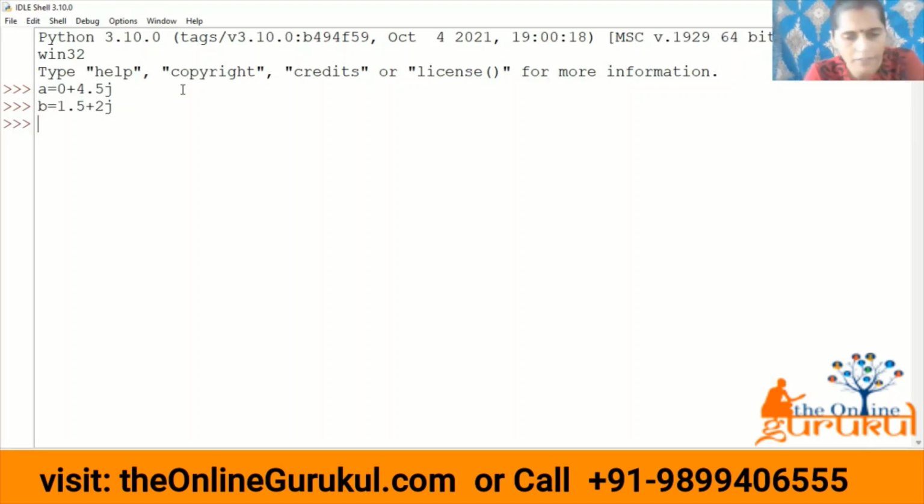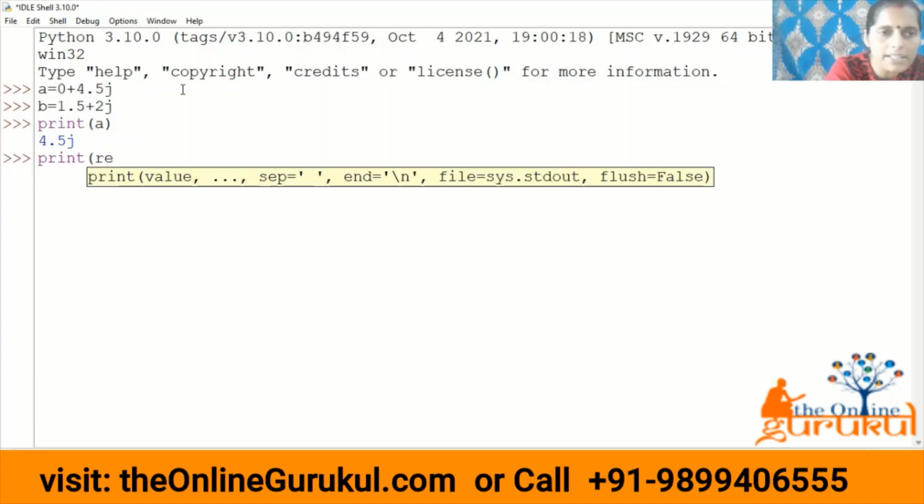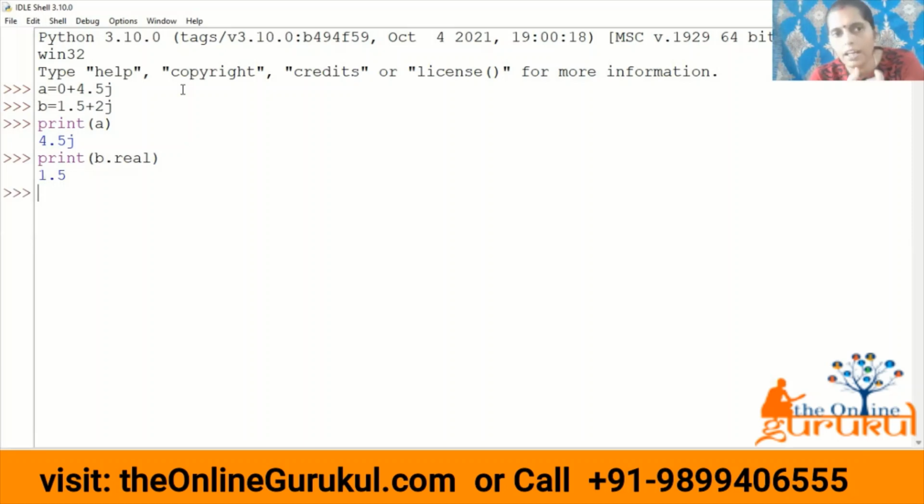Now, if I write print A, what would be the output? If I want to retrieve the real part of A or B, there is a function called real. Whose real part do you want to retrieve? B's real part, so you will write B dot real. And then we will get the real part of the variable B.